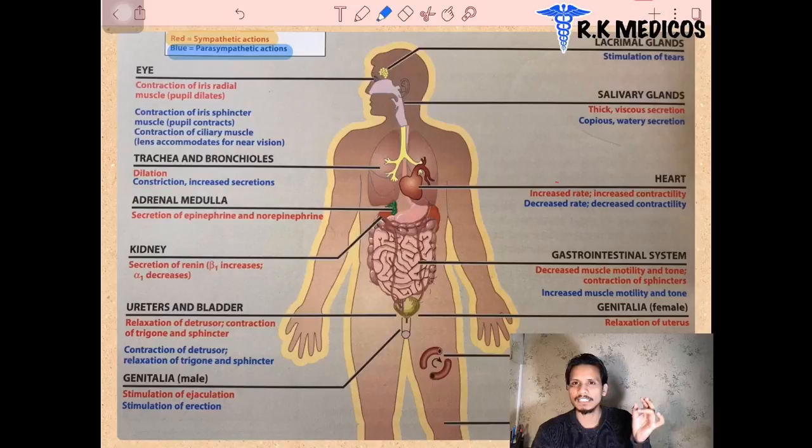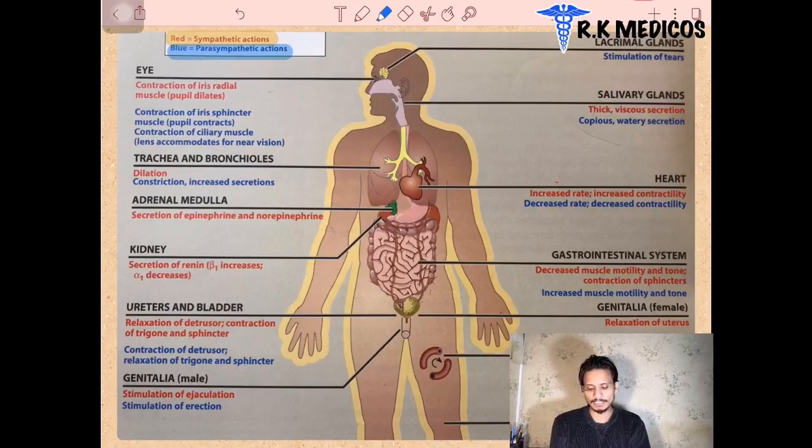The parasympathetic system basically sends impulses. It means they stimulate the different parts of our body. After that they cause contraction and then secretion in the parts where glandular secretion happens. So they stimulate, contract, and secrete. It means they mostly increase the glandular secretion. Everything is increased except the heart rate, which they decrease. That leads to bradycardia in the parasympathetic system.